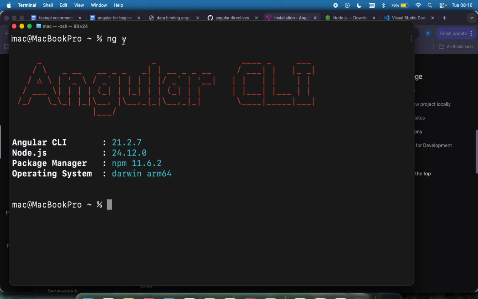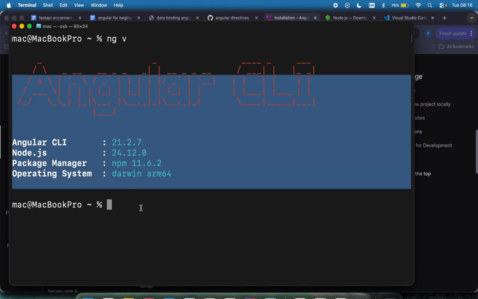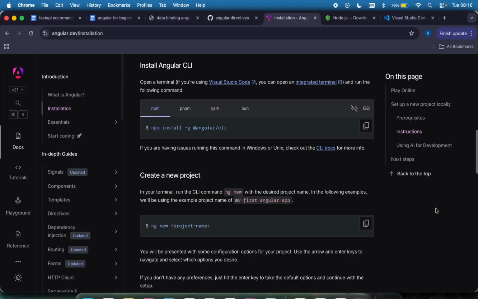Okay, but if you do this and you see this, it means that you do not have Angular installed. So what you have to do is install the CLI by using npm. Come right here to the documentation and copy this npm install -g, which means you're installing globally, and the Angular CLI.